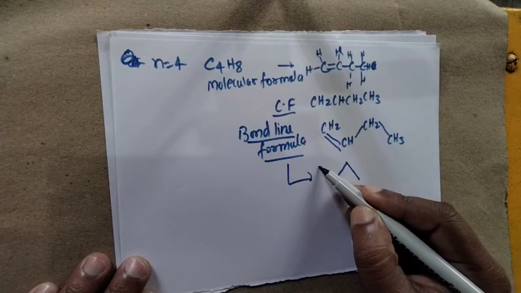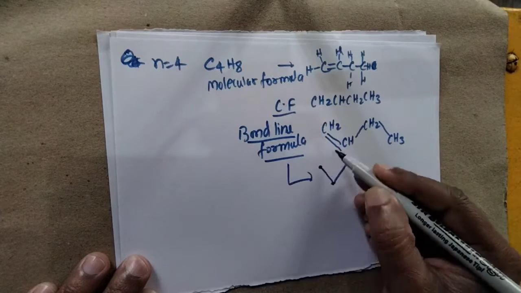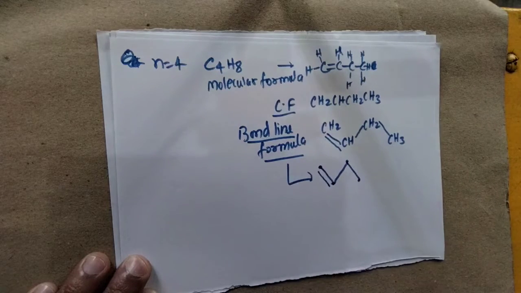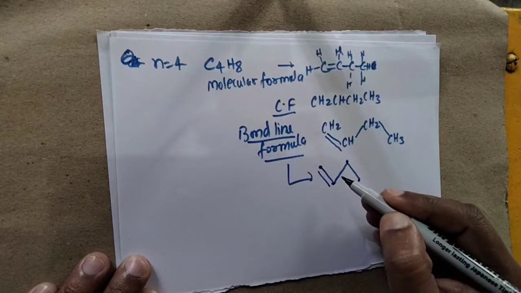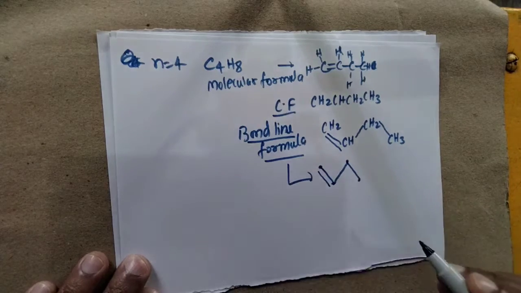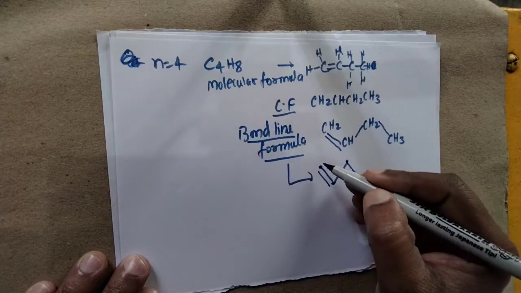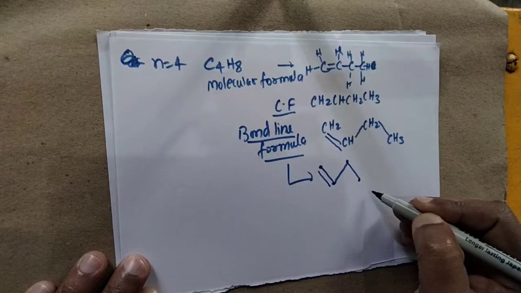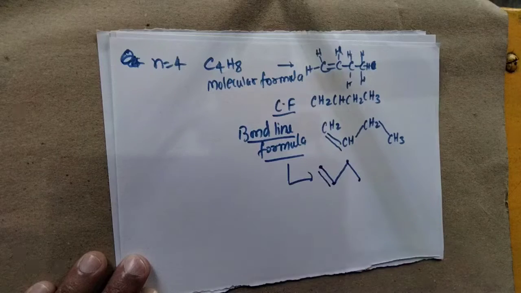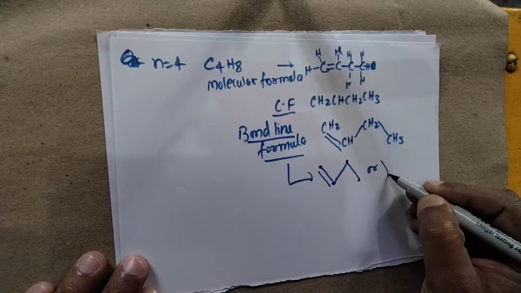Okay, so this point, this point, this point and this point, these are all carbon, and we have a double bond at this area, and hydrogen is understood. Actually it is not necessary to mention hydrogen in that formula. So here we have 2 hydrogen, here 1 hydrogen, here 2 hydrogen, and here 3 hydrogen. Okay, so this one is called bond line formula. Now if we have the bond line formula, then we can also write this formula in this manner.